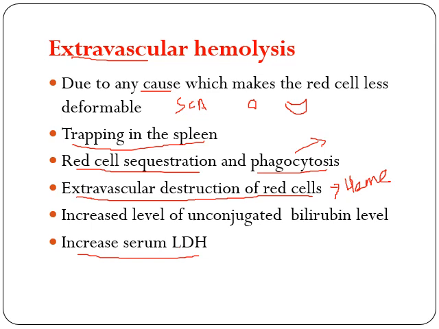Very important here is, what is happening? There will be too much destruction of RBCs due to increased phagocytic activity, and this increased phagocytic activity is because in this condition the red cells are becoming less flexible. Whenever the red cells are less flexible, they tend to get trapped in the spleen and there will be destruction of these red cells.